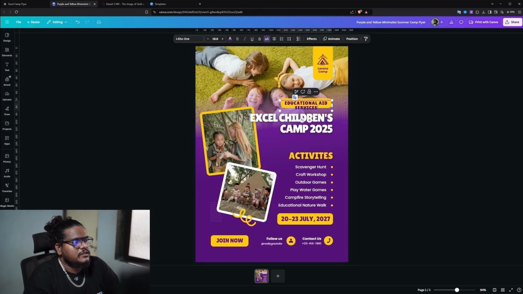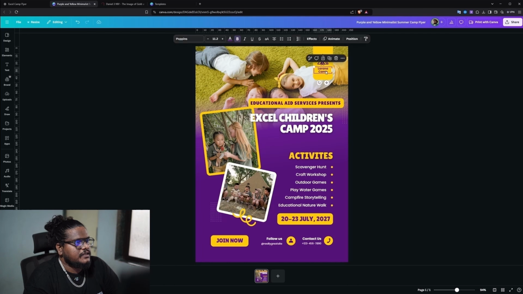So I'll just add Educational Aid Services. All you have to do is drag and drop, and it's just like editing a text document, but it has more visual aid to it. I'll just add presents. Just extend this a little bit, move it to the right. There we go. So this is added.